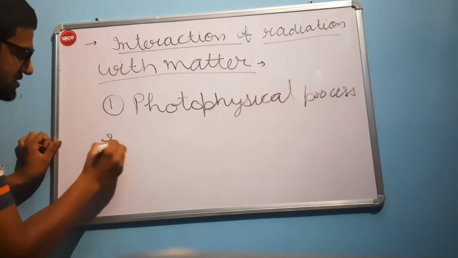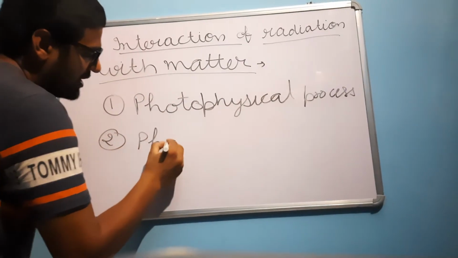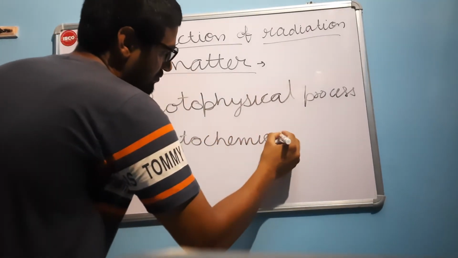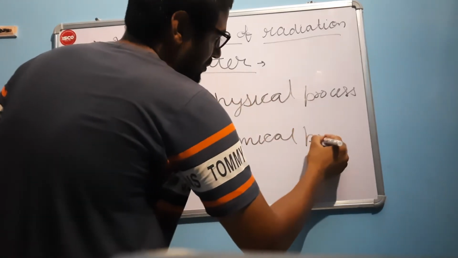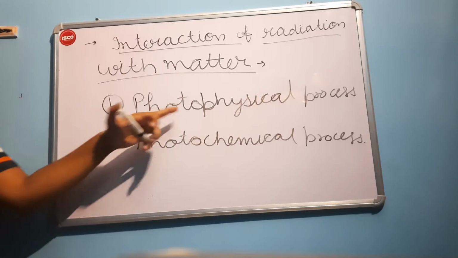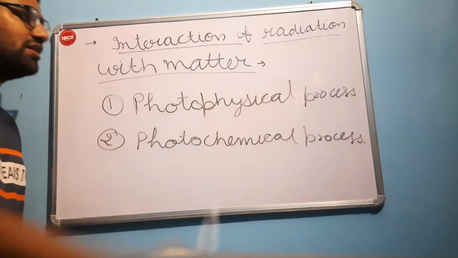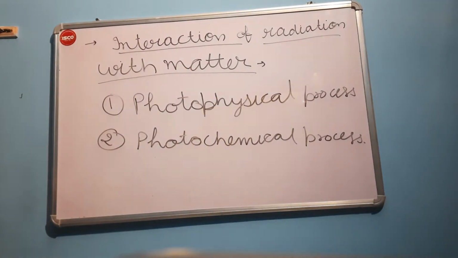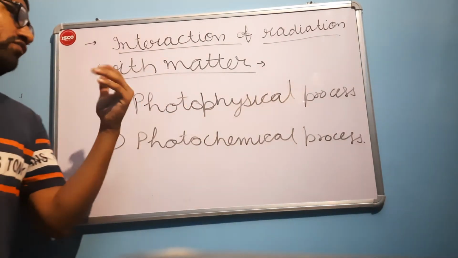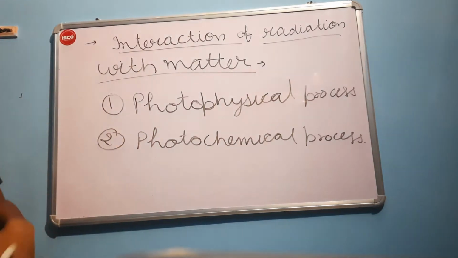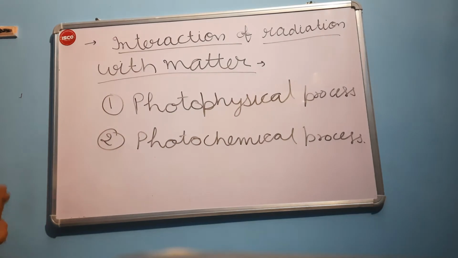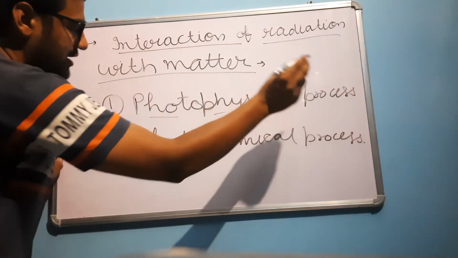And second one is photochemical process. As the name suggests, for the first process, photophysical, there is not going to happen any chemical reaction. So let's discuss what is photophysical process when radiation falls on the surface of a matter. We will discuss first about photophysical process.